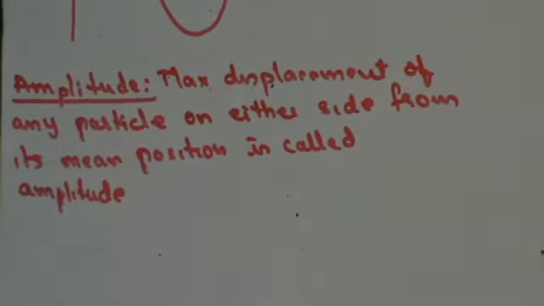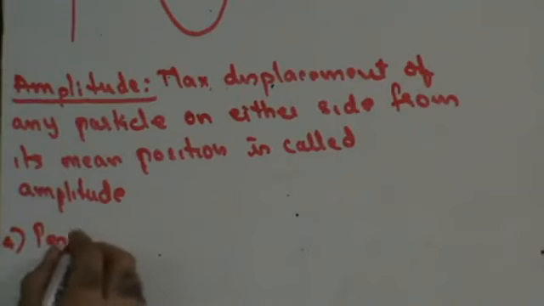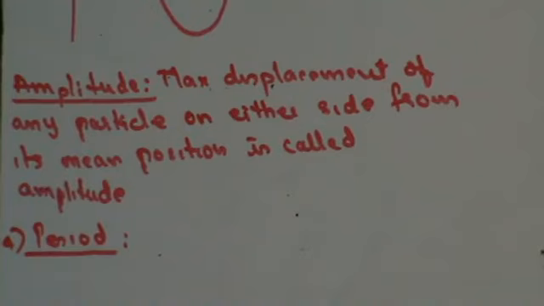Next, period. What do we understand by period of the wave? Period of the wave is the time taken for a particle to complete one full vibration. That is starting from here, going up, going down and reaching the point again.